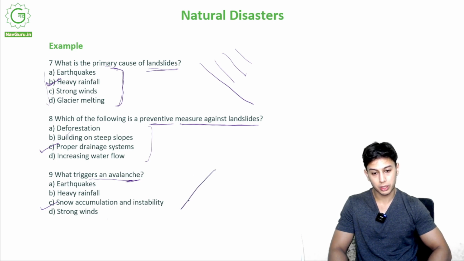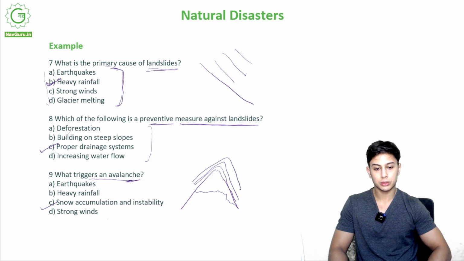So if there is a mountain, it has snow, right? Snow occurs again over this, again over this, and again. This leads to a big slope, right? Like this. Ultimately, all the snow will fall off, slide down, right?